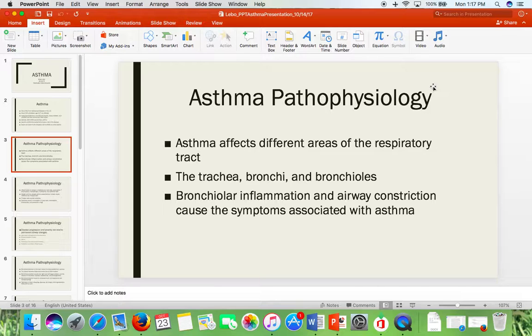Asthma pathophysiology. Asthma affects different areas of the respiratory tract. It infects the trachea, the bronchi, and the bronchioles. Bronchiolar inflammation and airway constriction cause the symptoms that we see with asthma attacks.